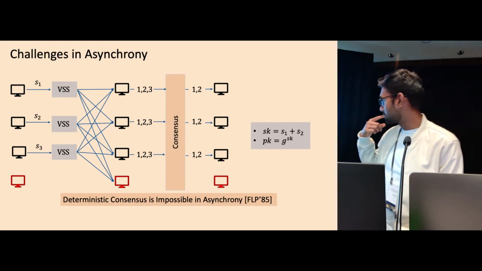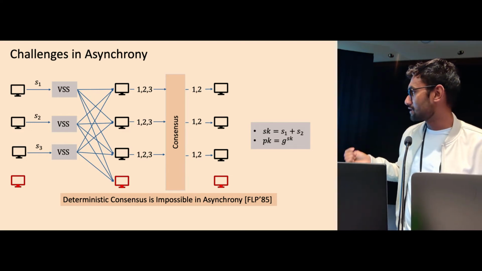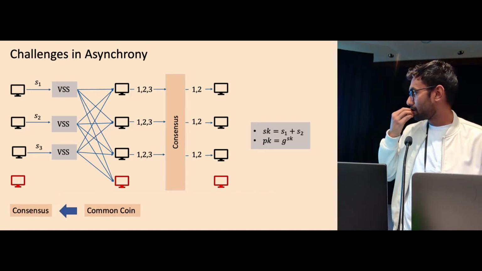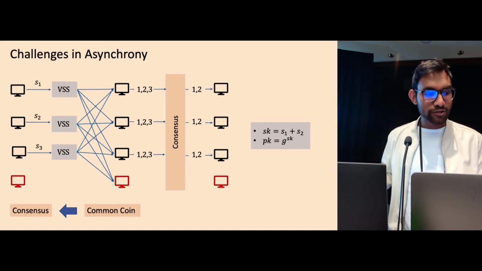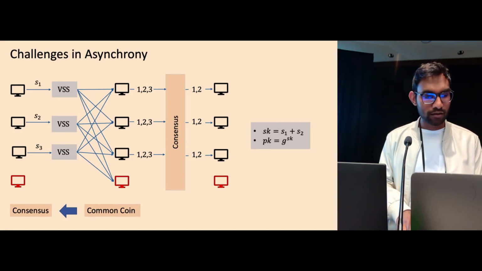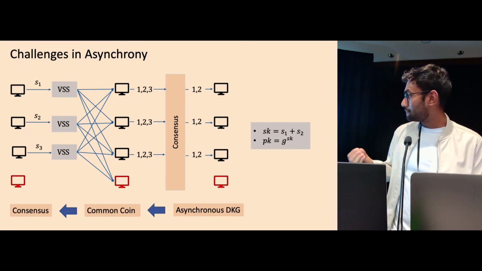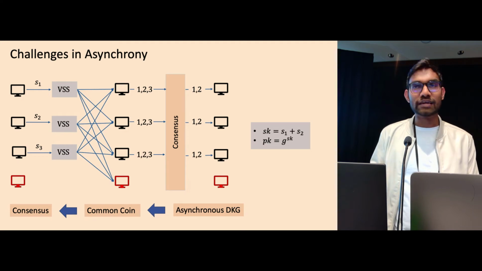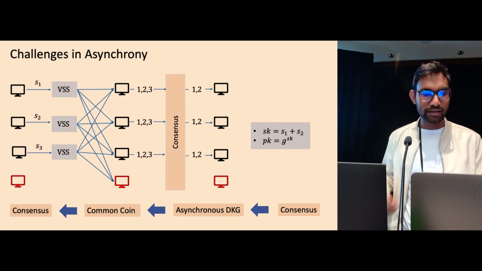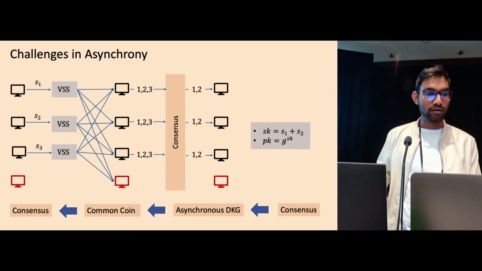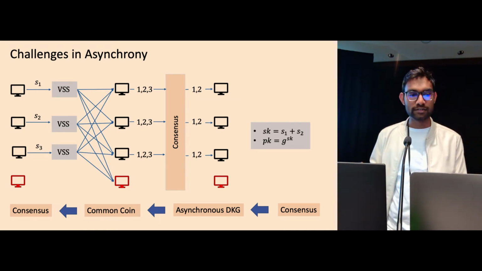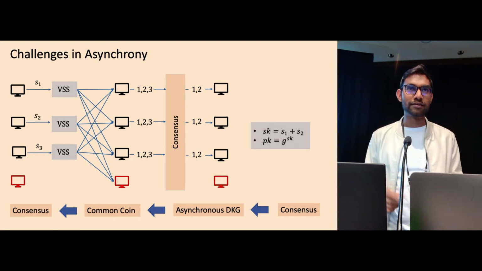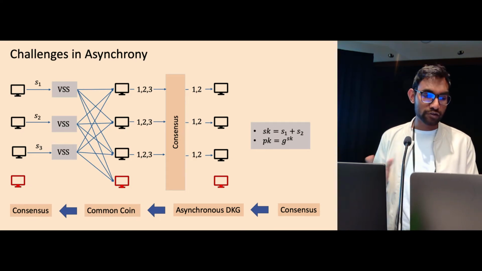As we have seen, there is the impossibility result in asynchrony that deterministic consensus is impossible. In more detail, asynchronous consensus oftentimes depends on a common coin. And the way we generate a common coin typically requires asynchronous DKG as a trusted setup phase. And here we see that asynchronous DKG indeed requires consensus, so we see a circularity here. Most of the work in asynchronous DKG goes into how to break this circularity, and this is what I'll focus on in most of my talk.